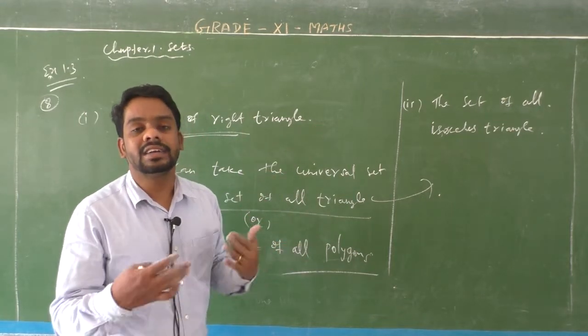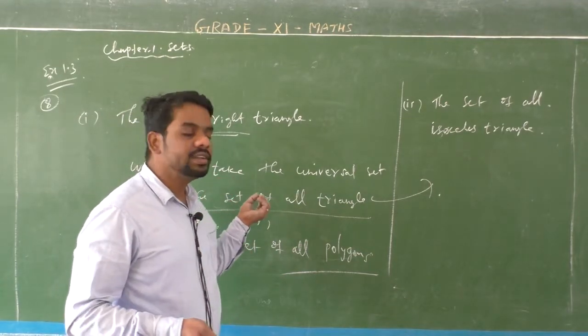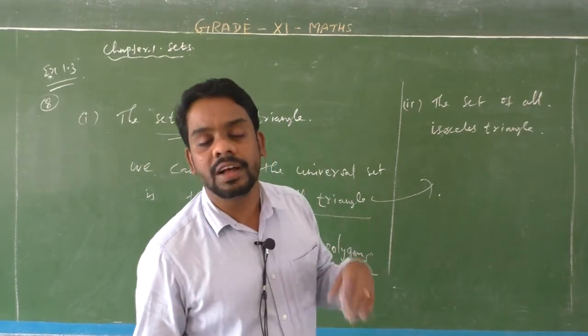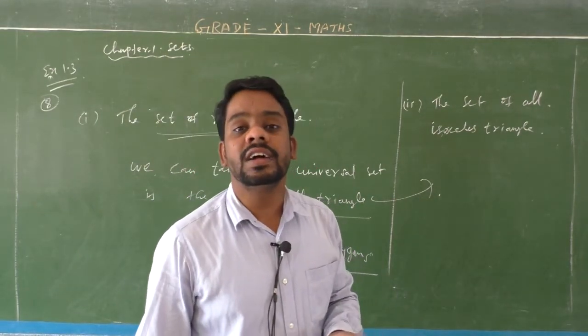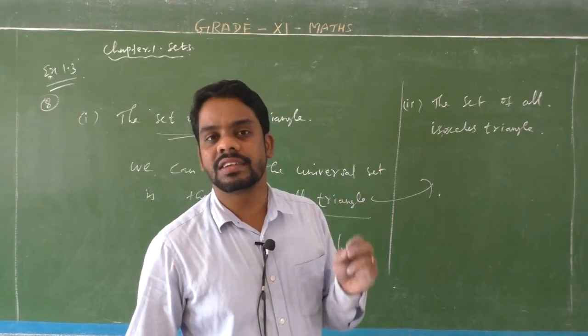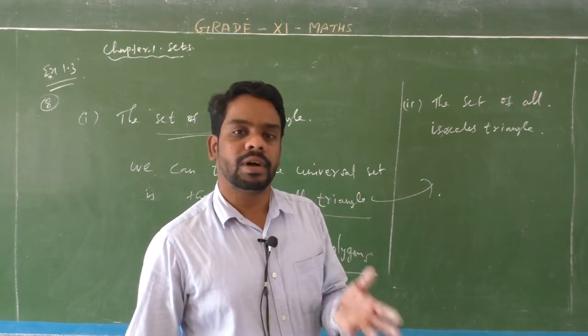So the universal set can be the set of all triangles, or the set of all polygons, or the set of all two-dimensional polygons.